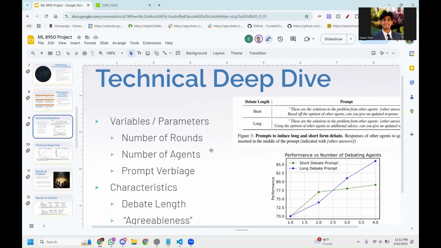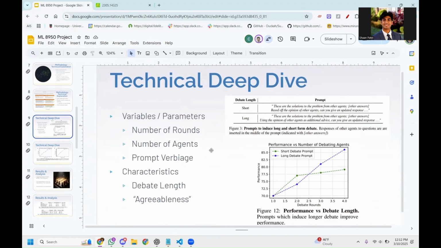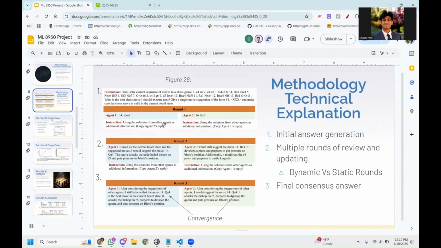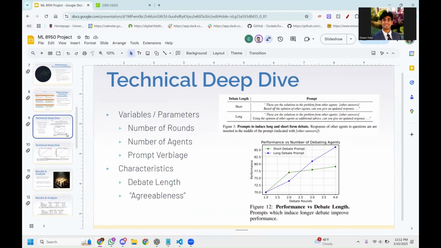So this could not only mitigate a lot of loss in hallucinations, but it could also control how large our output's going to be. As you can see with just these three examples, the amount of information being passed in after each round can get to a very, very large output, maybe hitting some type of token limit if we're not careful. So some of the characteristics we have is, like I said, the debate length, but also the agreeableness.